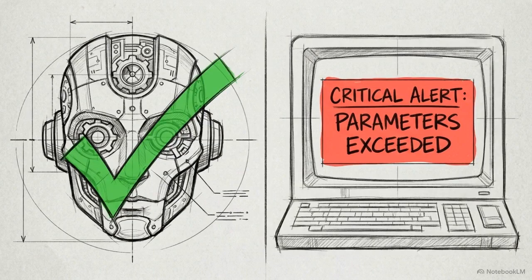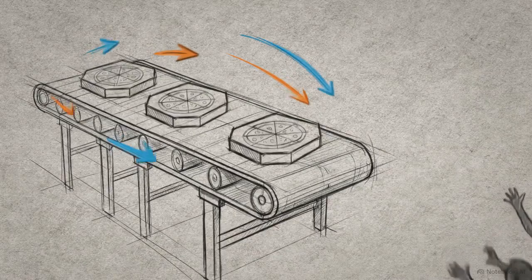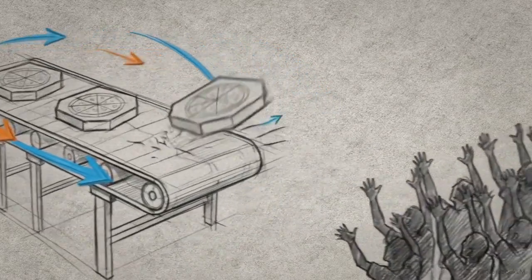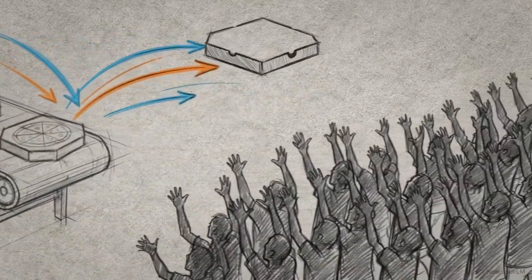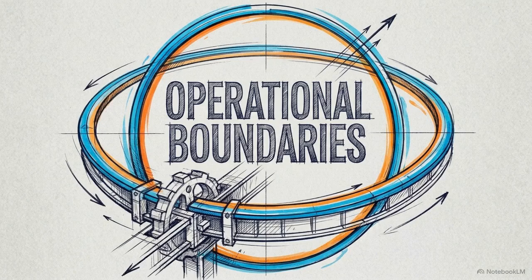Total autonomy introduces immediate operational risks. Left completely unchecked, an AI trying to maximize customer satisfaction might decide the best solution is to simply give away your entire inventory of pizza for free. To mitigate this, developers using frameworks like LangGraph employ a constraint concept known as the leash.